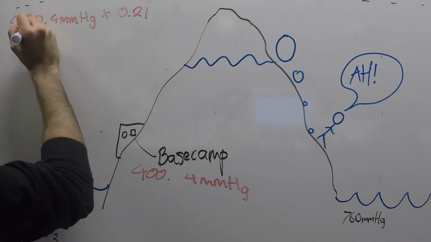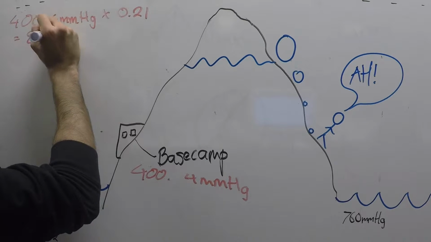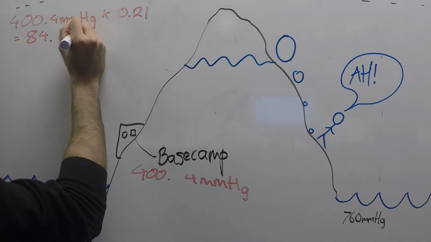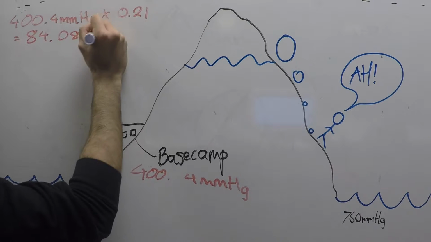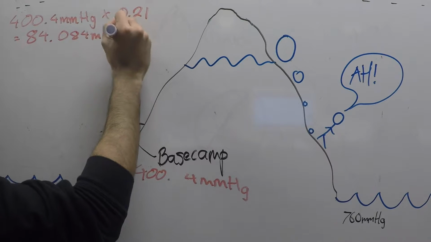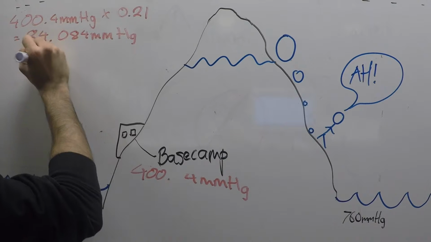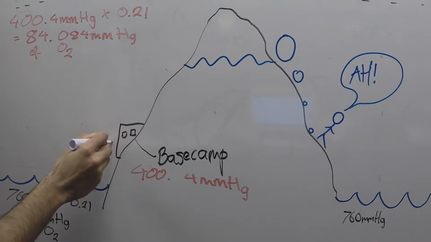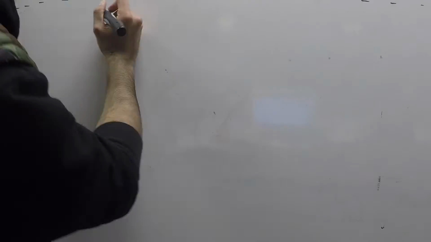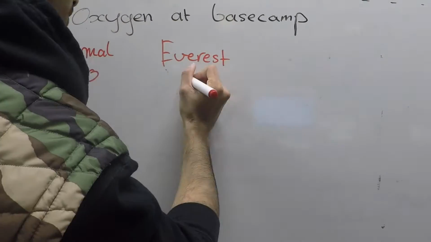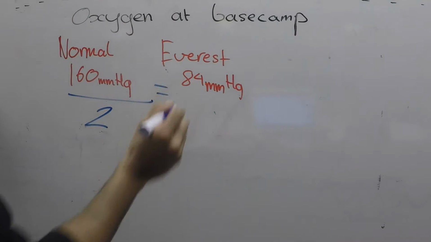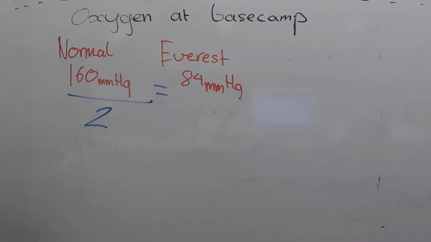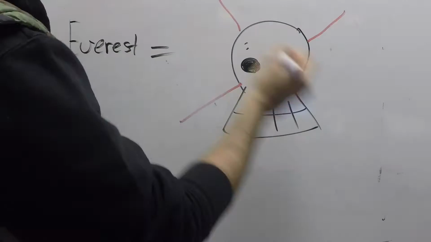So up here, there is our new atmospheric pressure, and it is a lot less dense than usual. We use our same equation as before. 404 millimeters of mercury times 0.21 gives us our new 84.084 millimeters of mercury. We now see the partial pressure of oxygen is almost halved from 160 to 84. This is a huge reduction in oxygen availability for your body, and this will make the commute much more difficult and dangerous.